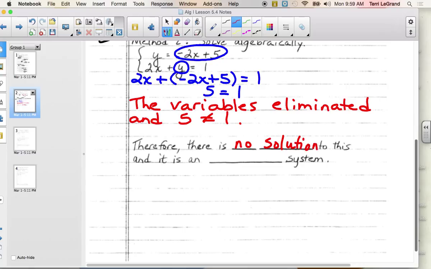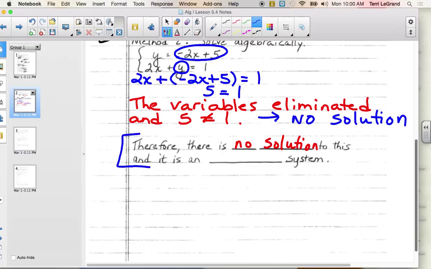Okay, and now we're going to practice. Oh, right here, I'm sorry. Right here we want to put this: when we did it algebraically, when this happens, we want to say no solution. So we got parallel lines, that told us no solution. We got variables eliminated and a false statement, no solution. And this is like our final thought here.